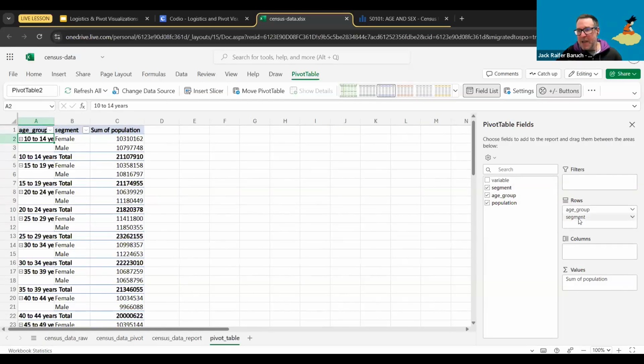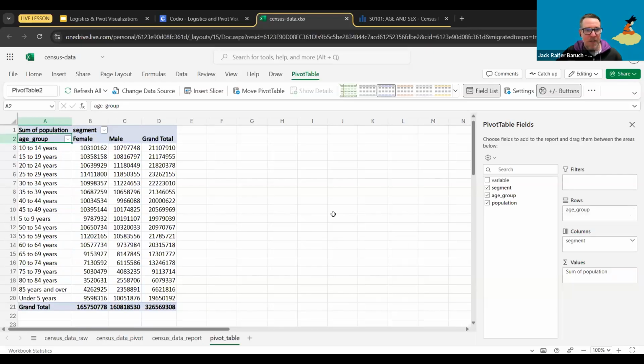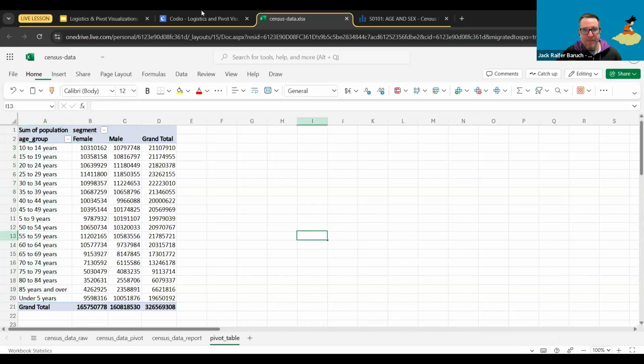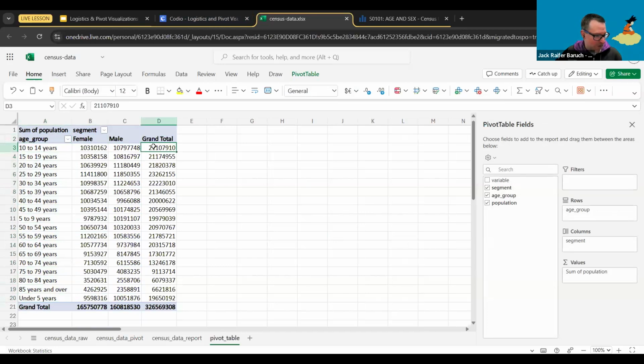But more interestingly, I'm actually going to leave the age group and I'm just going to move the segment to columns. So in this case, the columns are going to be the segment, in other words, male or female. And the age group is going to be the rows. All right. Questions so far?